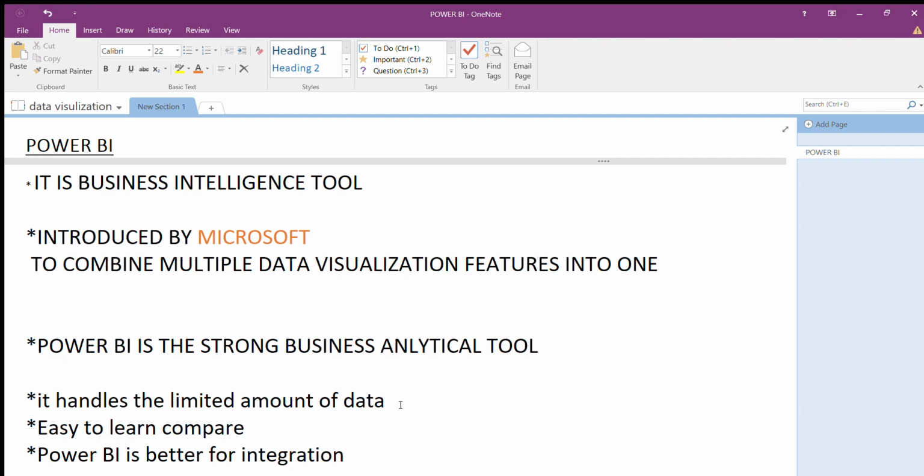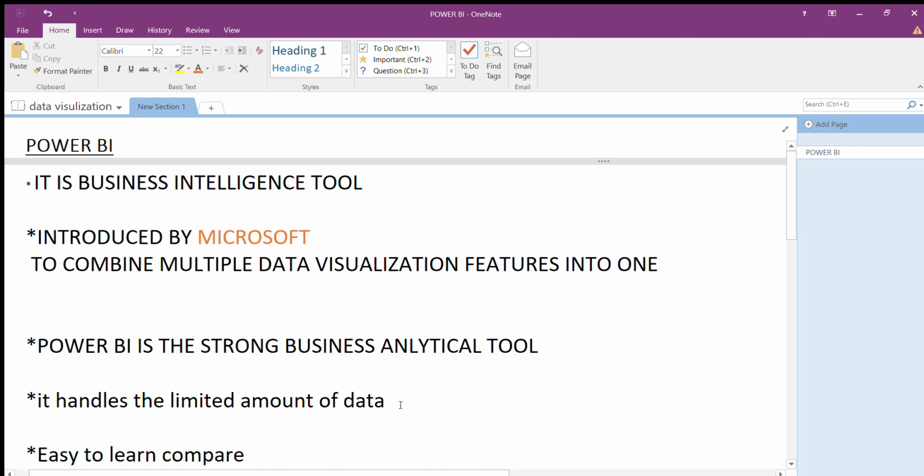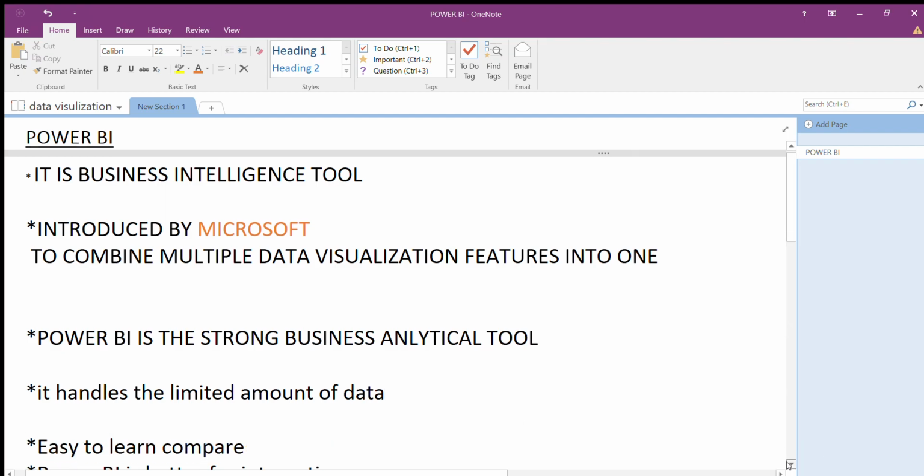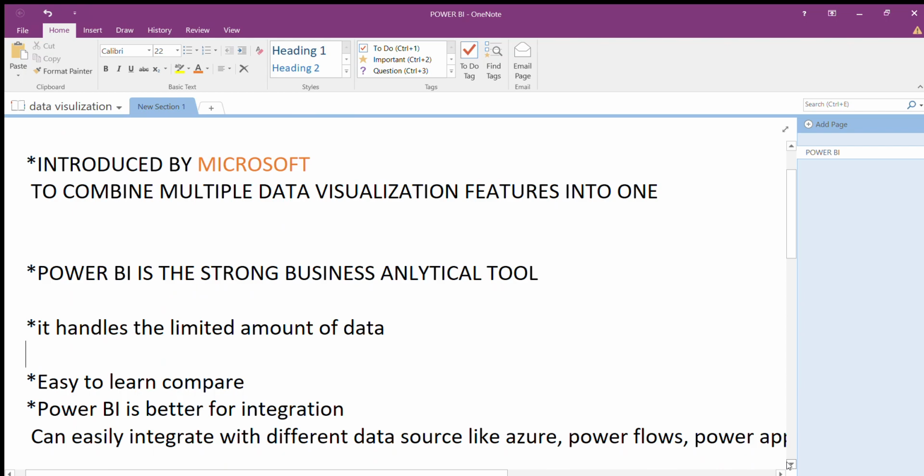And it is easy to learn compared to Tableau. We can easily learn Power BI, so that's why this is important and why we use it. Tableau is also easy to learn, but compared to Tableau, Power BI can be a little bit easier.